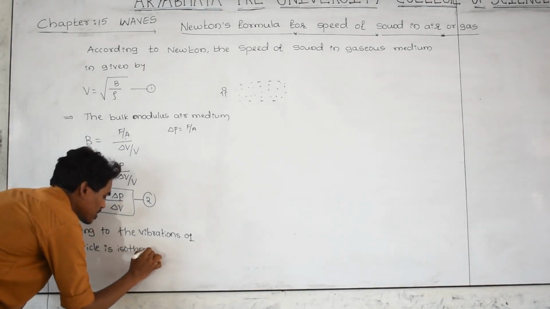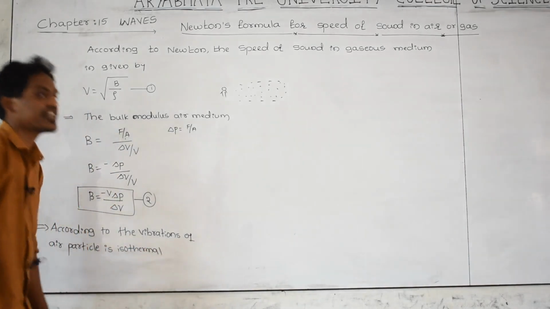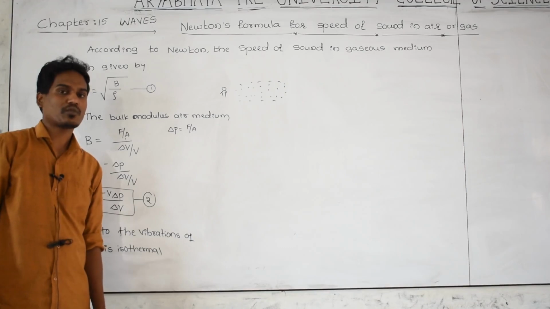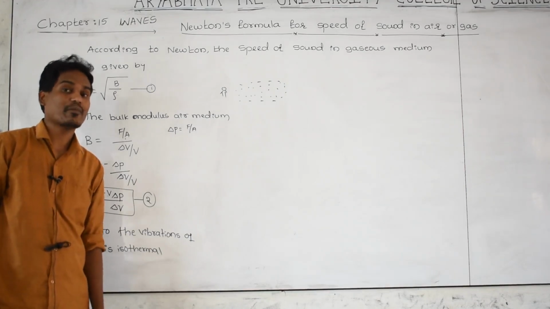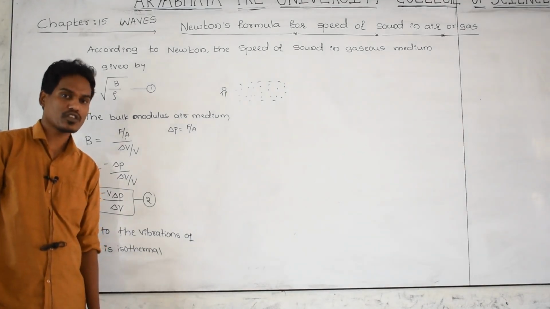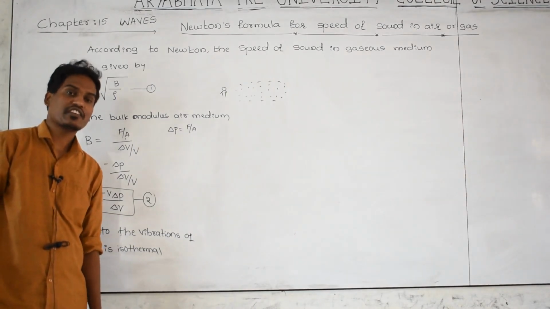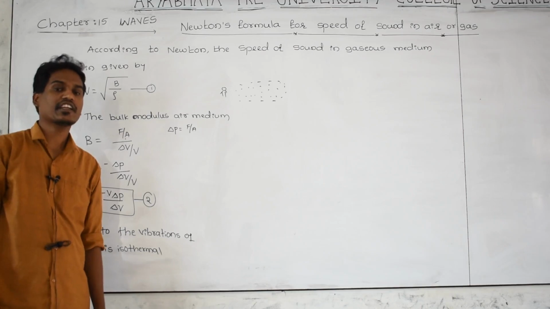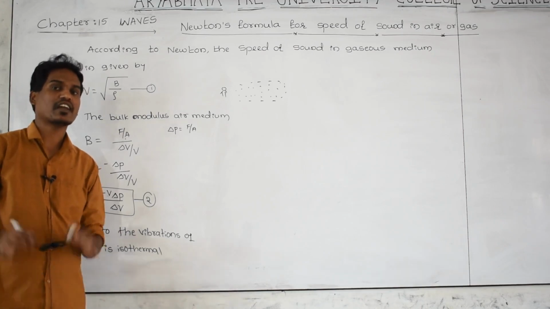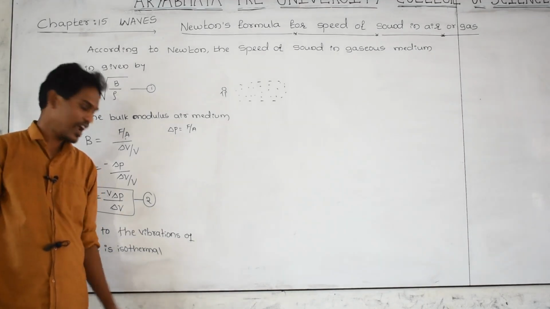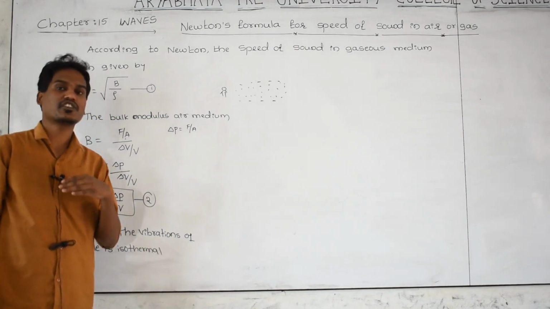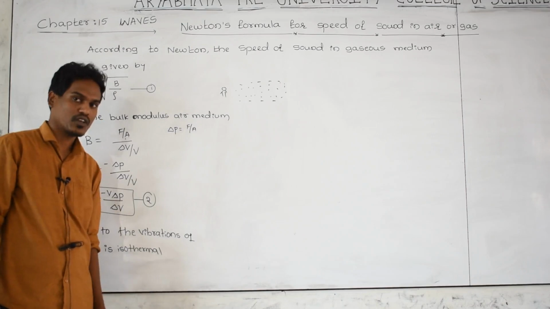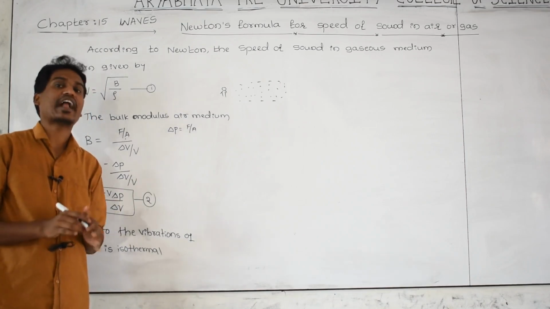In the topic thermodynamics, you might have studied about one process that is an isothermal process and another process that is an adiabatic process. What is an isothermal process? It is a process in which there is no exchange of heat between a system and surrounding, the temperature is constant, and it is a very slow process. And another process is the adiabatic process.